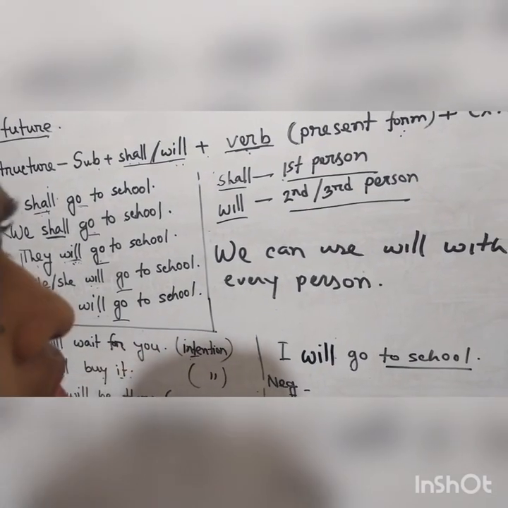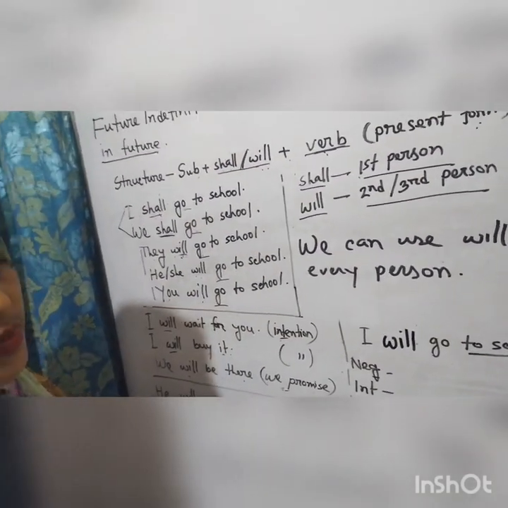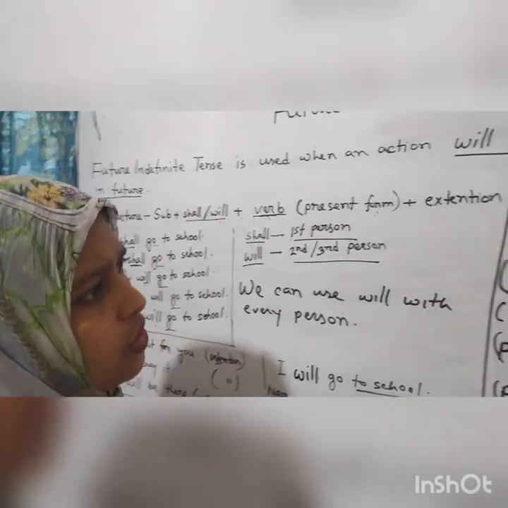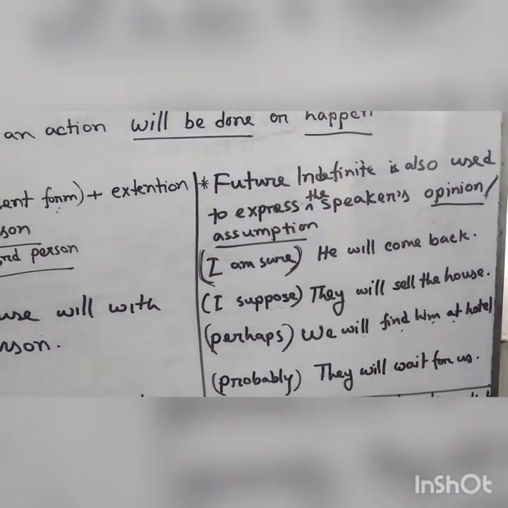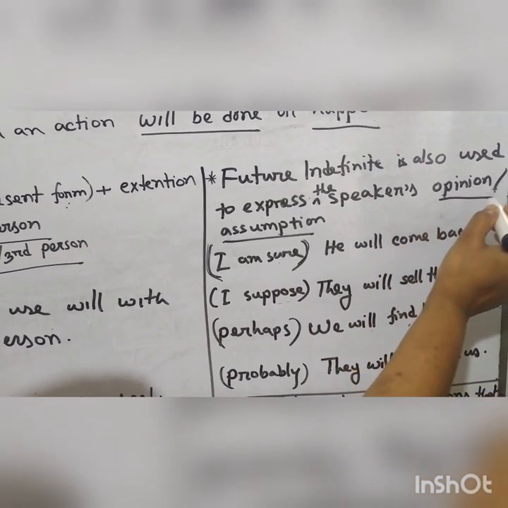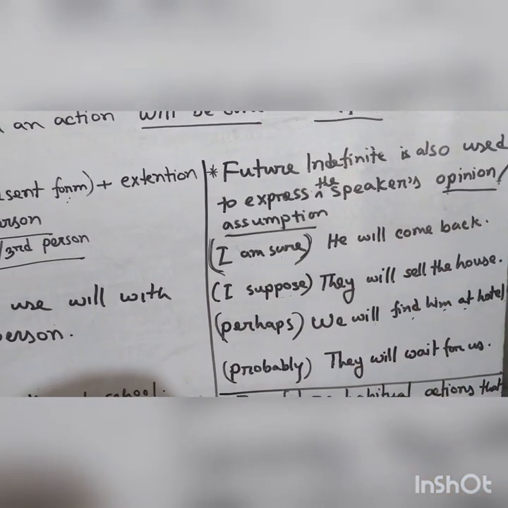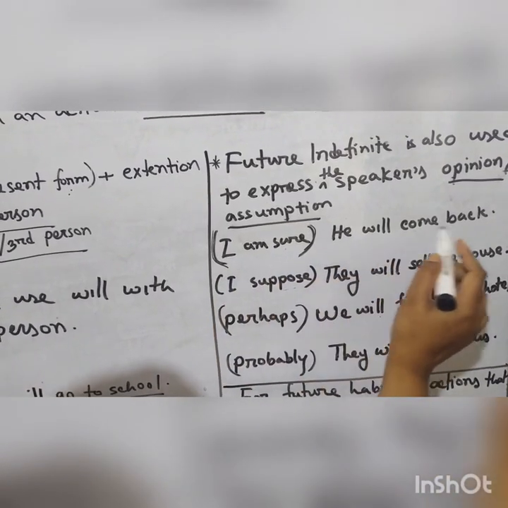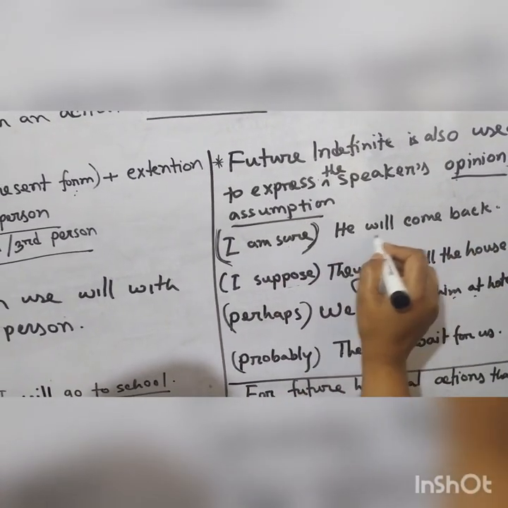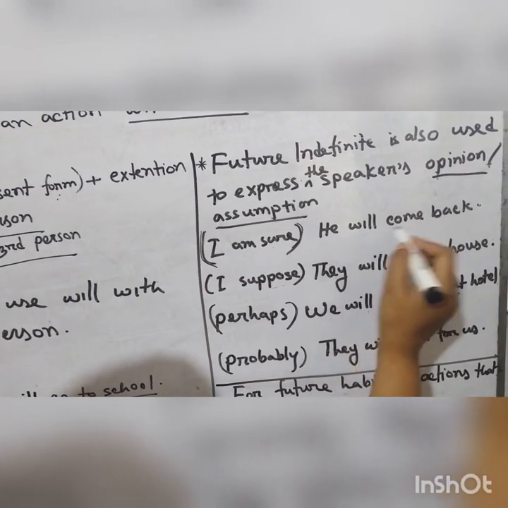Students, now future indefinite tense is also used to express opinion or assumption. Opinion, ichha. An assumption, dharana. I am sure he will come back.